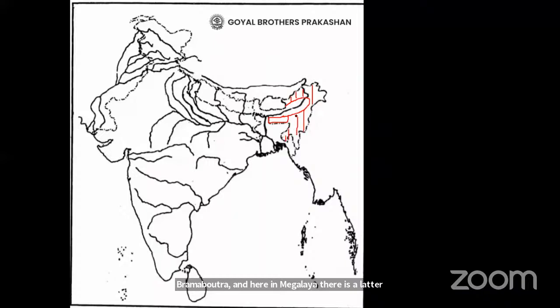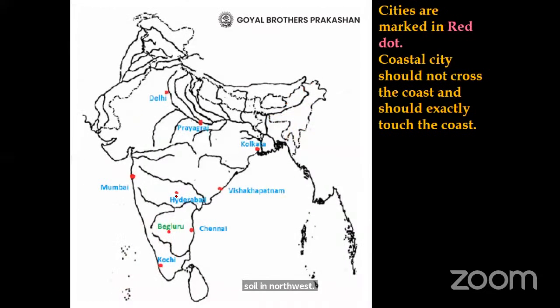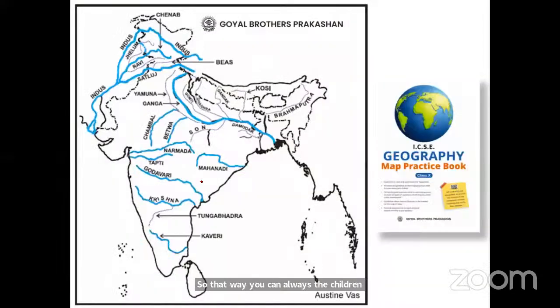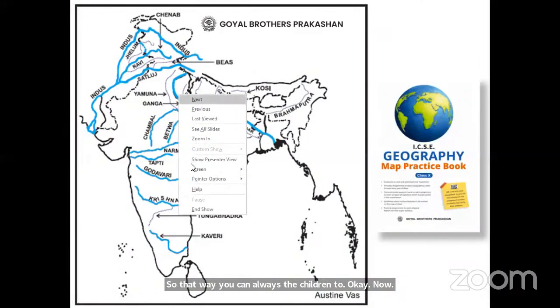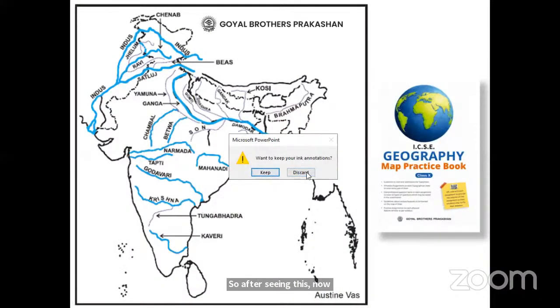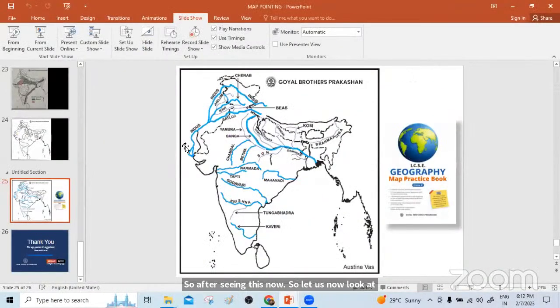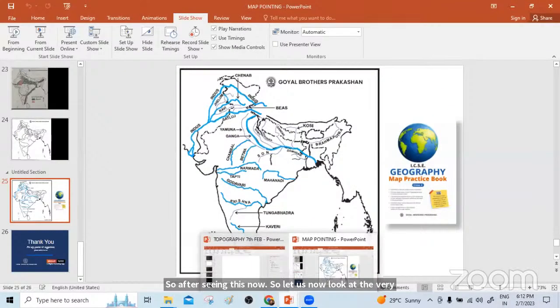So the remaining part here is red soil. Okay, so red soil in northeast, red soil in south, red soil in northwest. So that way you can always ask the children to learn. Okay, now, after seeing this, let us look very quickly at the syllabus part, which you people are already aware of.